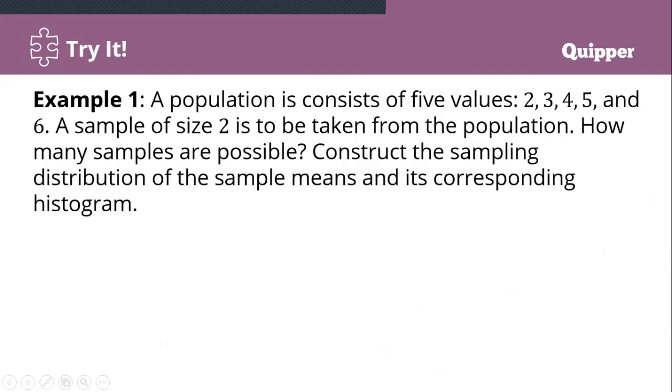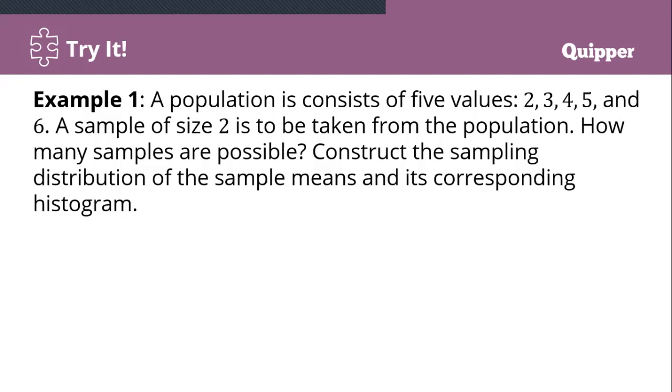Okay, for example, a population consists of 5 values. We have 2, 3, 4, 5, and 6. So a sample size of 2 is taken from the population. The sample size here is 2, and the population size is 5 values. How many samples are possible?